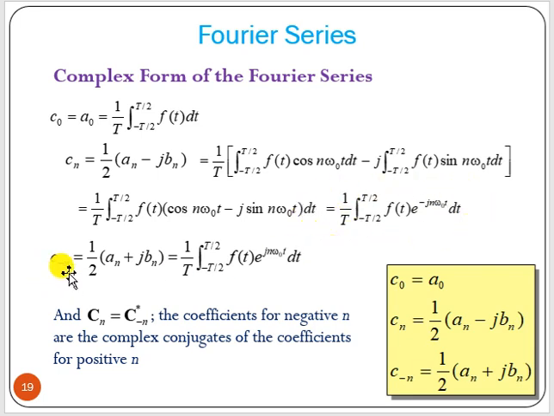Now c minus n is nothing but the complex conjugate of that. So here, instead of minus jn omega 0 t, you will have jn omega 0 t. Now, in the Fourier series in complex form you have to find out the c0 and cn coefficients. In the trigonometric series you have to find out a0, an and bn.